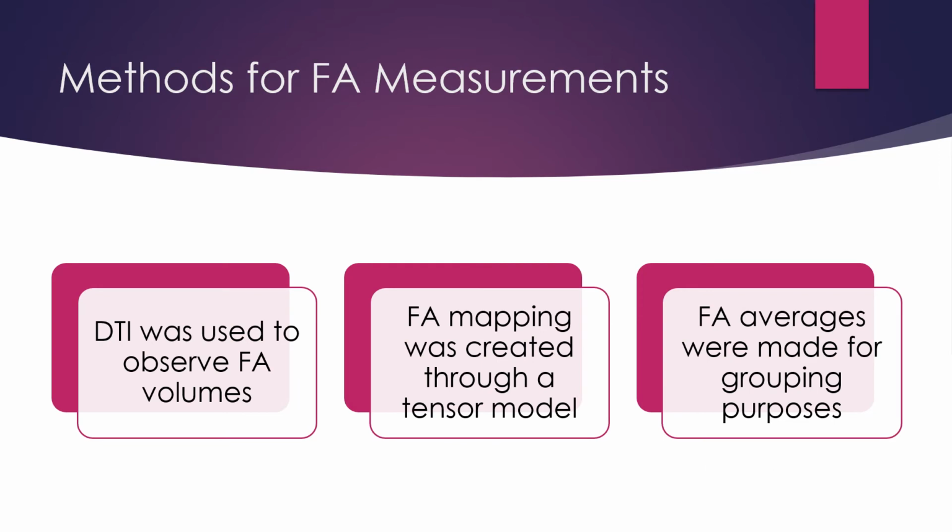To measure FA value, diffusion tensor imaging was used. Then, a tensor model was fitted to the diffusion data, defining the eigenvalues of the tensor for each voxel to calculate individual FA maps. In order to visualize the FA values for each group, the normalized individual FA maps were averaged to create a group-wise mean FA white matter skeleton. The groups made were sex, sexual orientation, and gender identity.